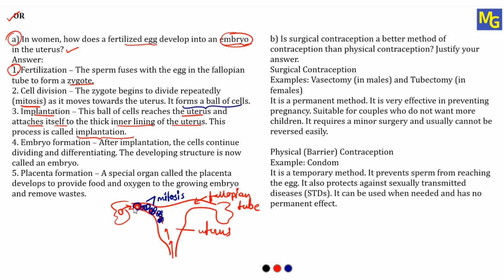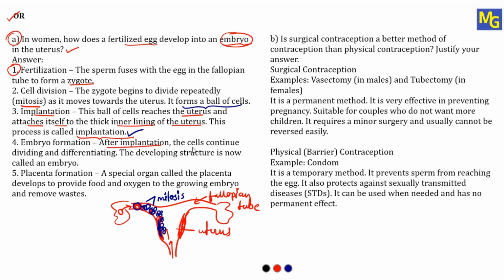So whenever ovulation takes place, uterus wall will get itself ready with the blood vessels and the muscles to implant the zygote or the embryo which is coming from the fallopian tube. So already this wall of the uterus is ready. Now once this ball of cell reaches to the uterus, it get implanted, means itself get attaches to the thick wall of this uterus, and this attaching itself into the thick wall of uterus, this process is called as implantation. Now the next, embryo formation.